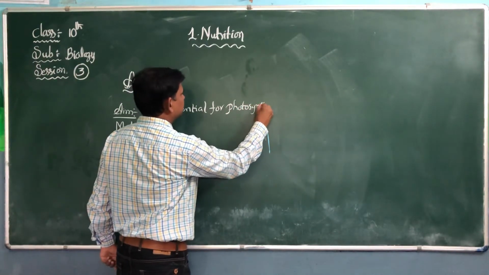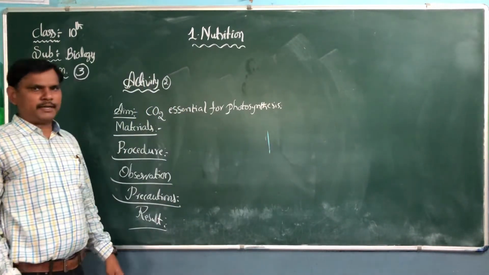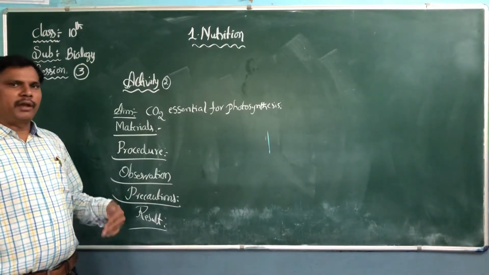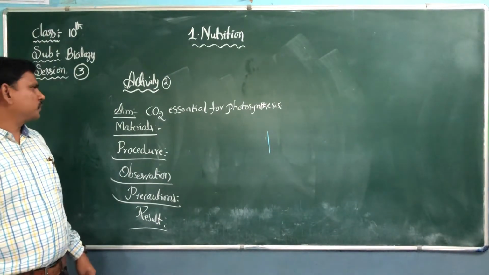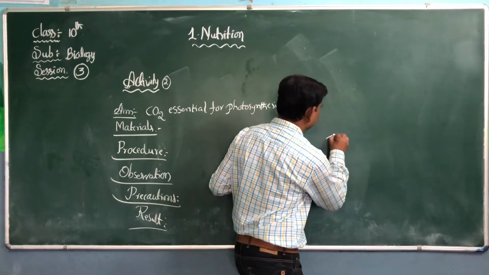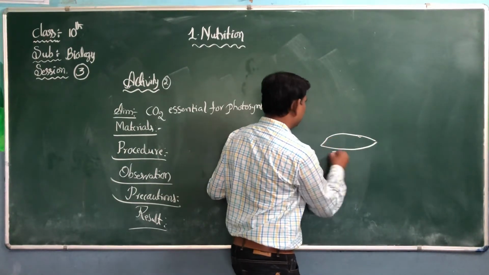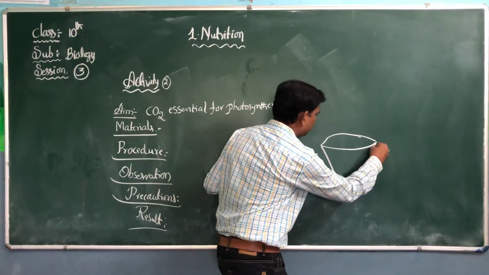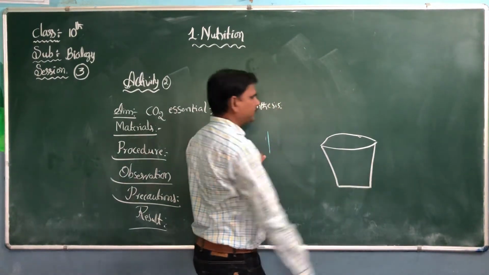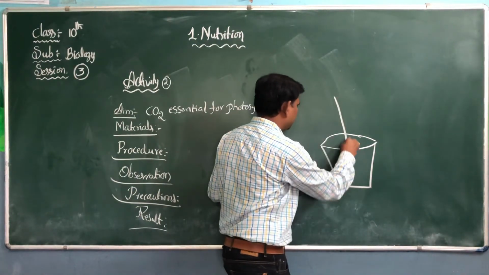Carbon dioxide is essential for photosynthesis. The carbon dioxide is required for photosynthesis. What materials are required for this experiment? I am going to draw a small diagram. We need 1 potted plant for this experiment. Select 1 potted plant.